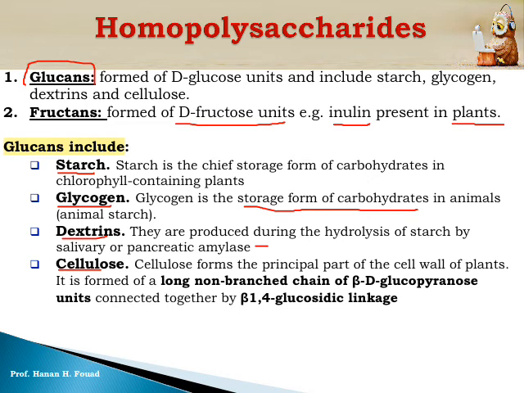Although it is non-digestible and does not give us energy, it helps to stimulate our intestinal motion, small intestine peristalsis and large intestine peristalsis, to prevent constipation. And there is evidence that cellulose prevents cancer of the colon and cancer of the GIT, the gastrointestinal tract.